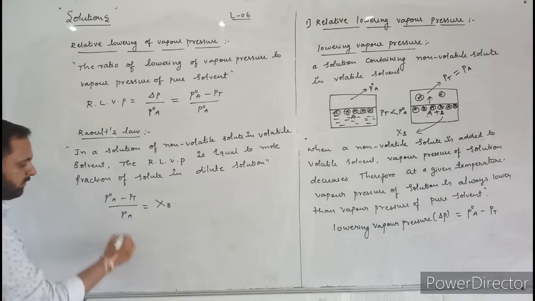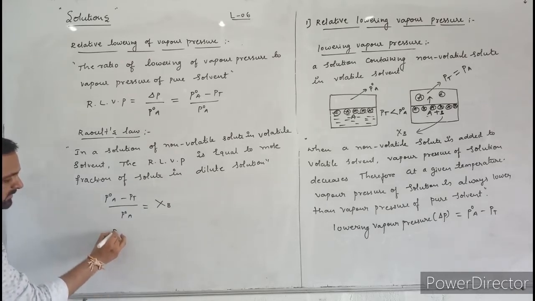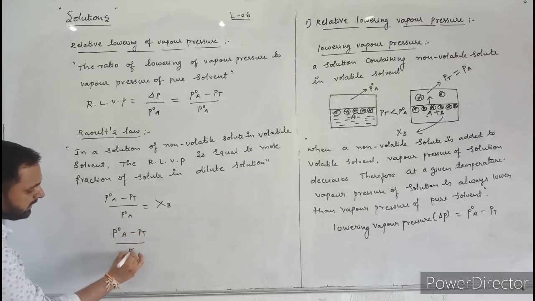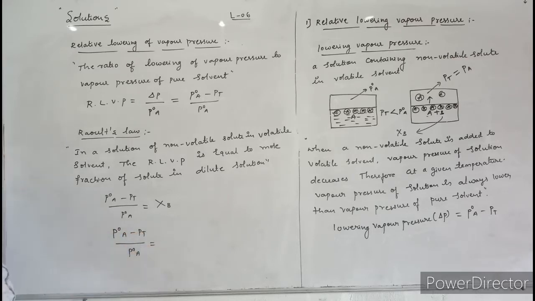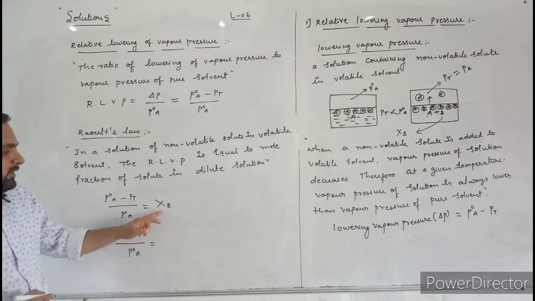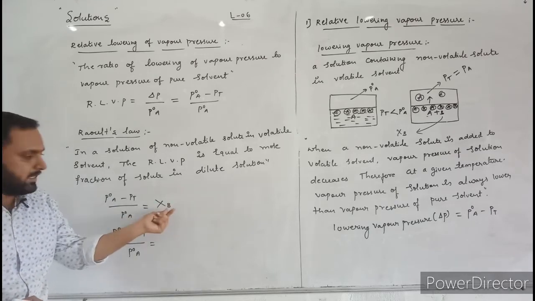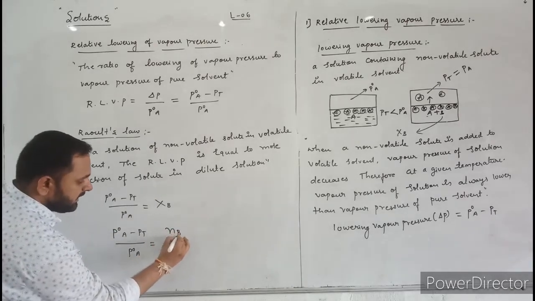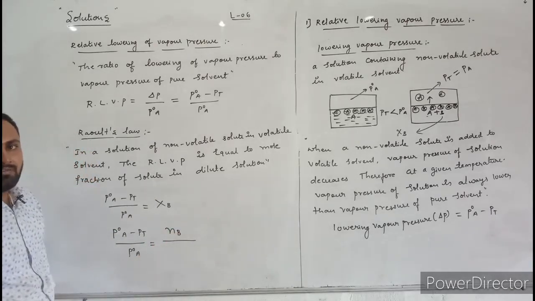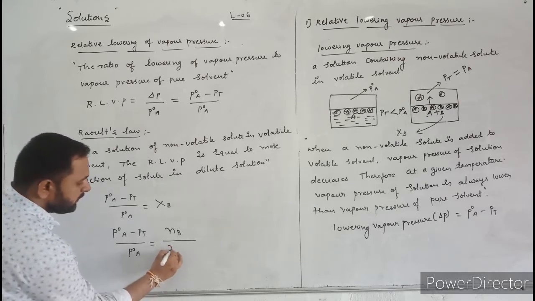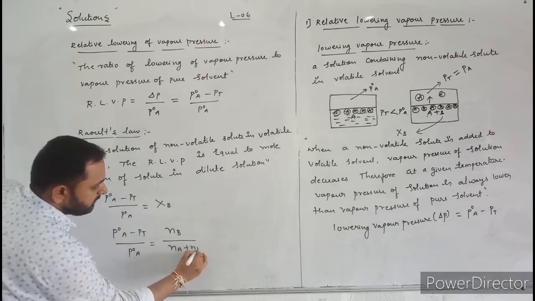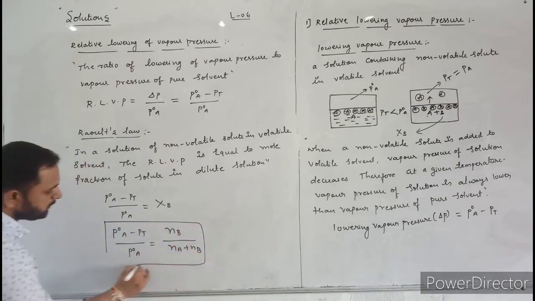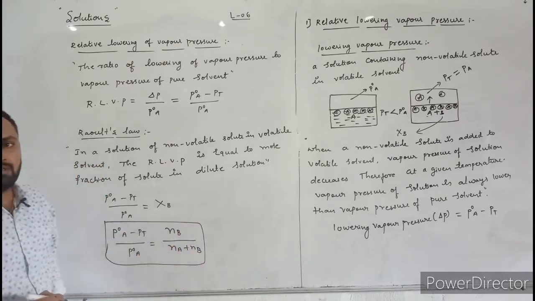Now let us write one more mathematical expression. P naught A minus Pt divided by P naught A is equal to... Now tell me, what is the formula to calculate the mole fraction of B? Here the particular component is B. That's why it is the number of moles of B divided by the total number of moles present in the solution, so Na plus Nb. This is the Raoult's law for relative lowering of vapor pressure.